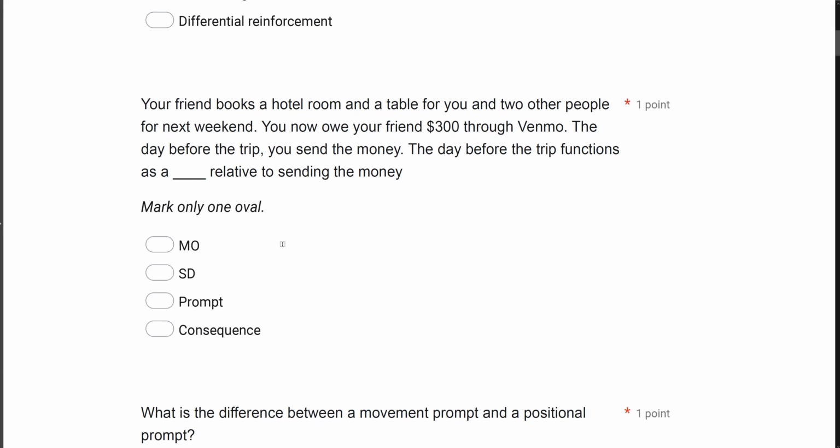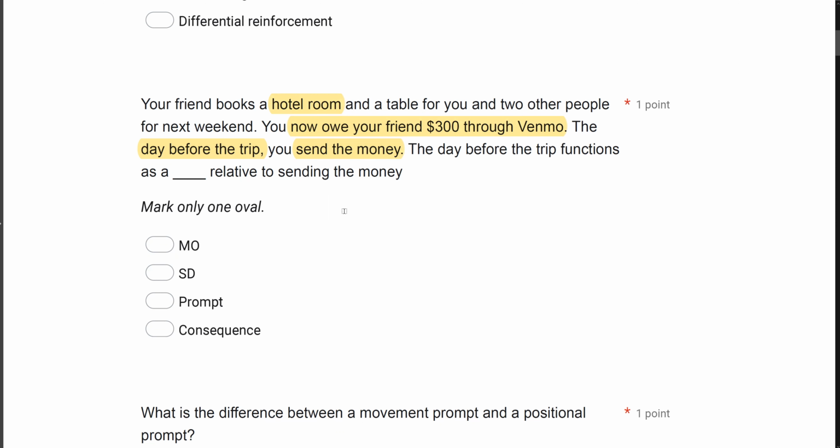Sure, right? You know your friend booked the hotel room. You know you owe your friend $300 through Venmo, but you wait till the day before the trip to send the money. You could have sent that money at any point. So the day before the trip isn't the SD because it's not now signaling to you that reinforcement's available for sending the money. You could have done it at any time. What the day before the trip has done is increase the value of sending the money. It's changed your motivation to send the money. So the day before the trip is functioning as a motivating operation.